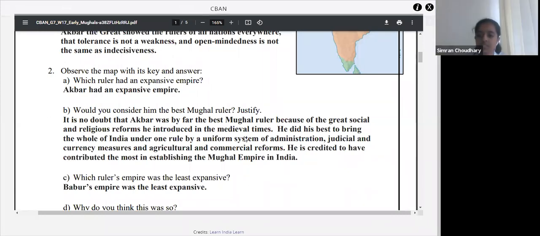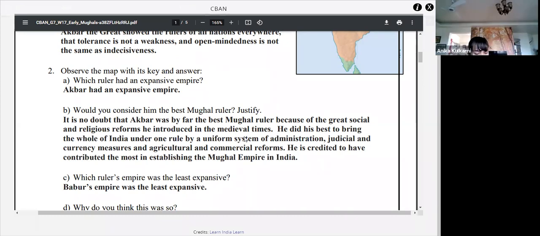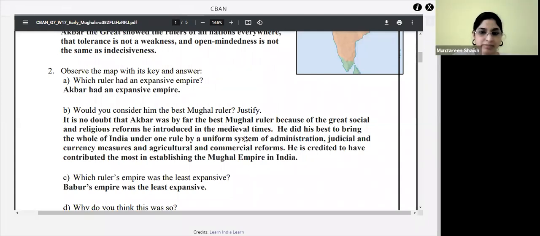Akbar. If you compare, they are asking you the comparative study over here. If you compare all the rulers, which ruler was able to extend his empire massively? Ma'am, I think Aurangzeb should be there because in the map it's shown not this part. It is Akbar, beta.